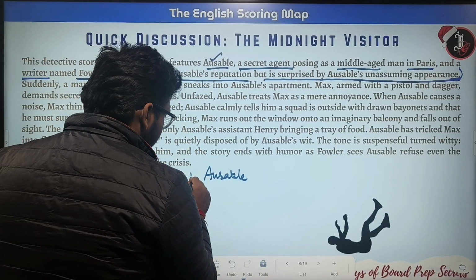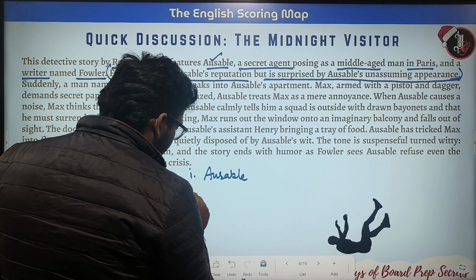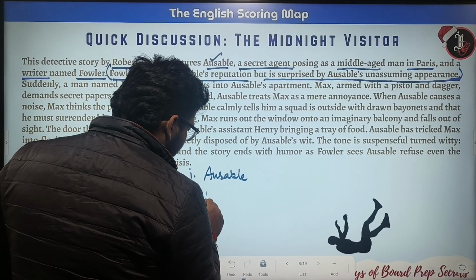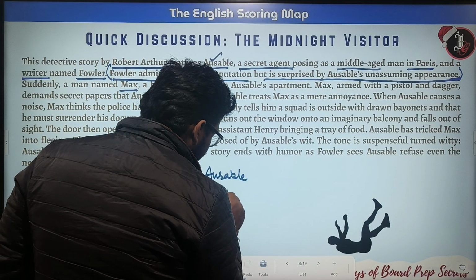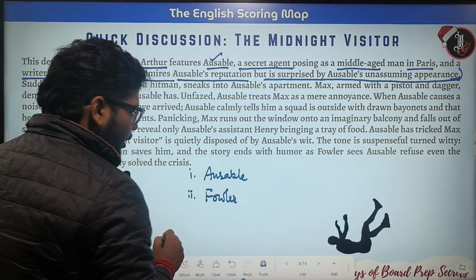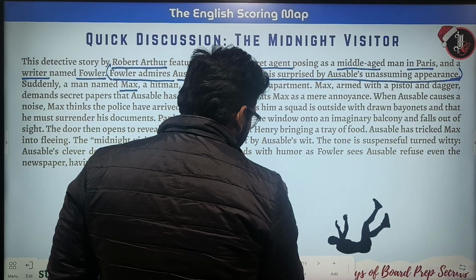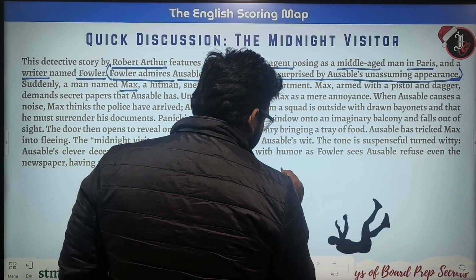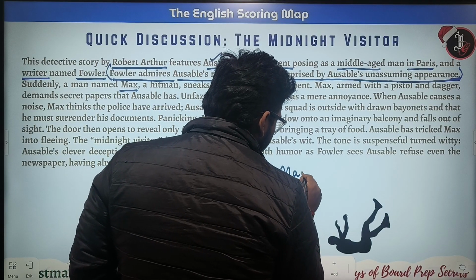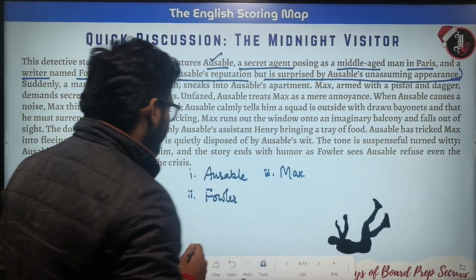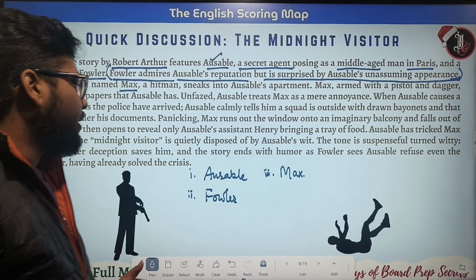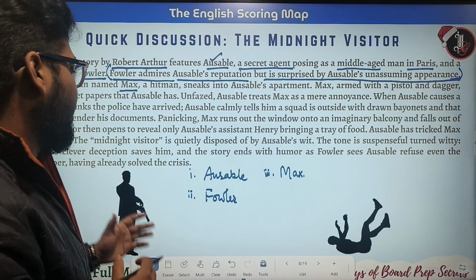Ozable. Then we have Fowler. And the third one that we got is Max. Okay. So these are the three characters that we have in this topic.